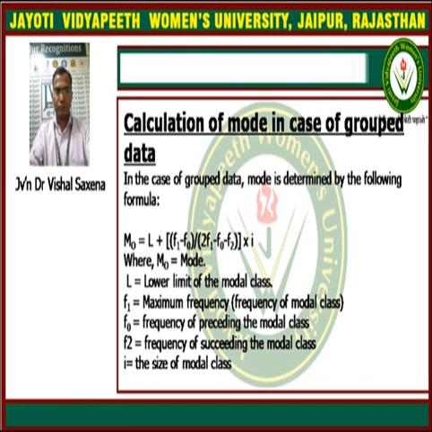L is the lower limit of that modal class interval, and f1 is the frequency of the modal class interval, while f0 is the frequency of the previous class interval, and f2 is the frequency of the next class interval.